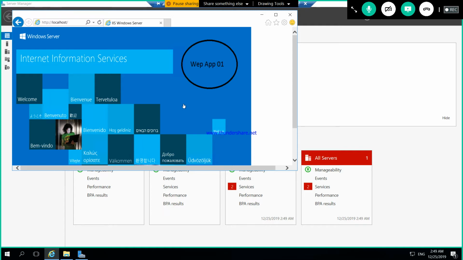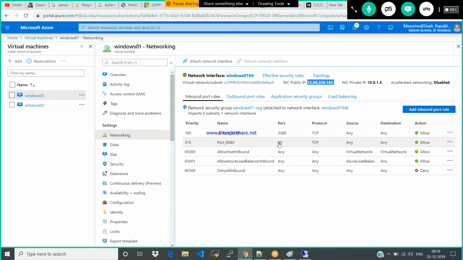Unless I open port 80 here, I cannot access this application. When I open this port for this application, the end user can access this application from outside of this machine.